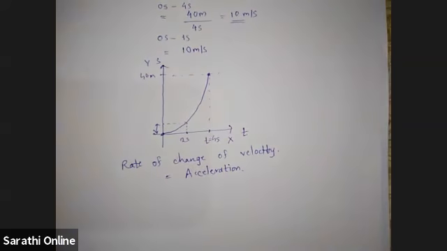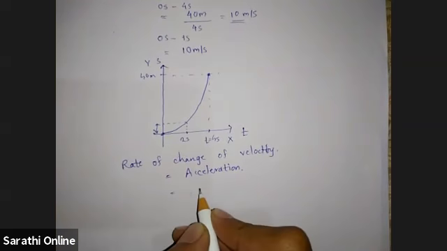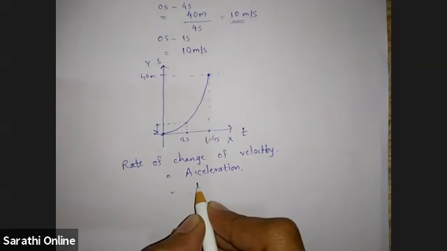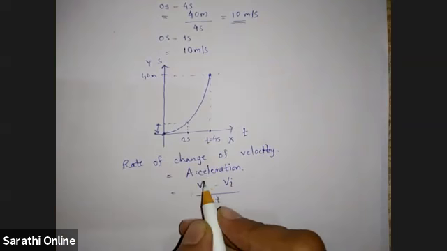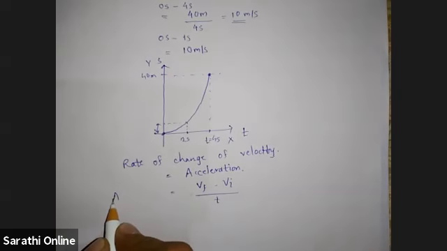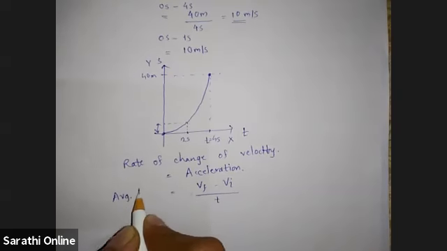So what is the acceleration formula? I told you yesterday: v minus u by t. v minus u means velocity final minus velocity initial, by t. So this acceleration is average. You remember? Yes, sir.